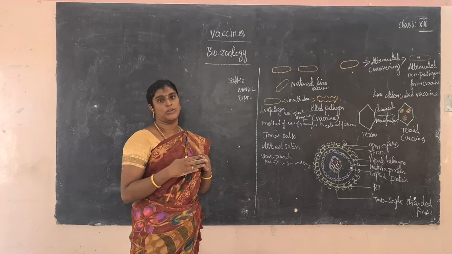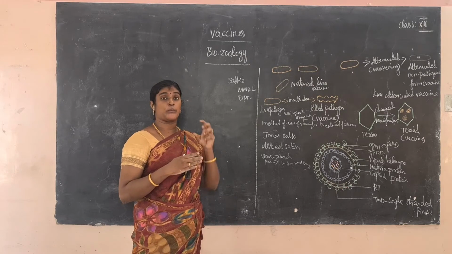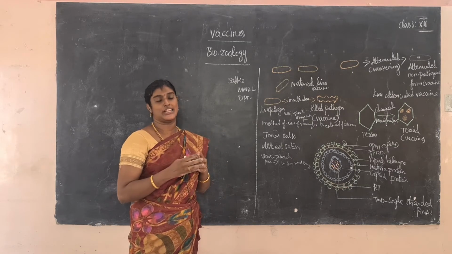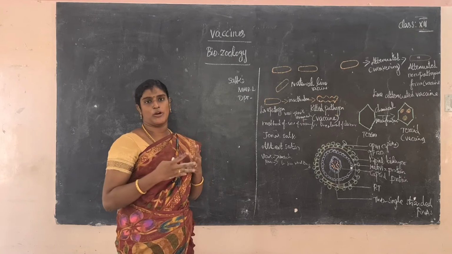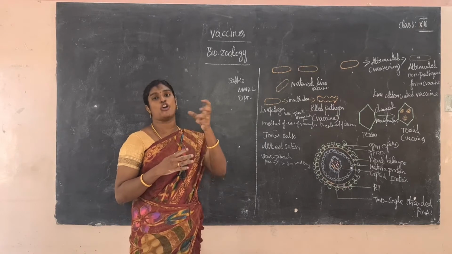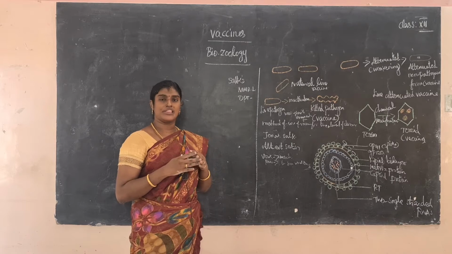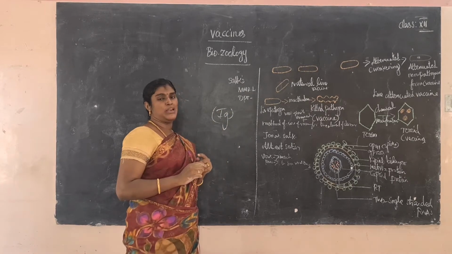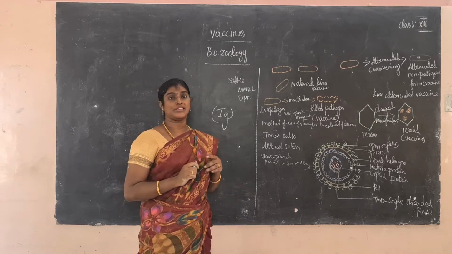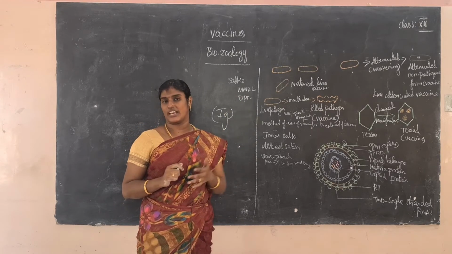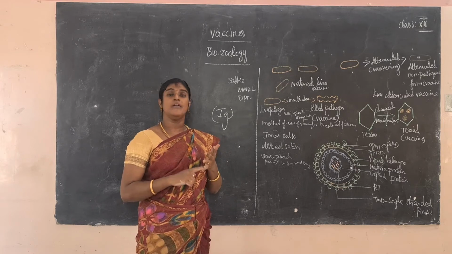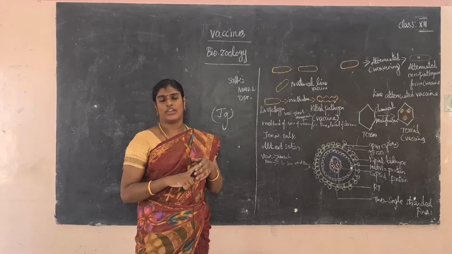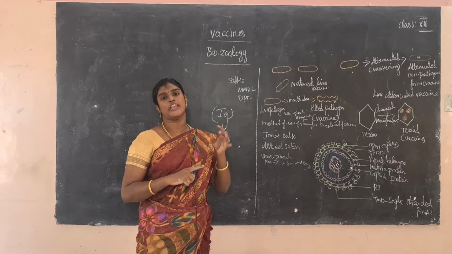What is an antibody? An antibody is a protein substance produced by the immune system in response to the antigen. Antibodies are nothing but immunoglobulins, commonly called Ig. Based on biochemical and physiological properties, immunoglobulin is divided into 5 categories. What are the 5 categories? Alpha, gamma, mu, epsilon, delta.